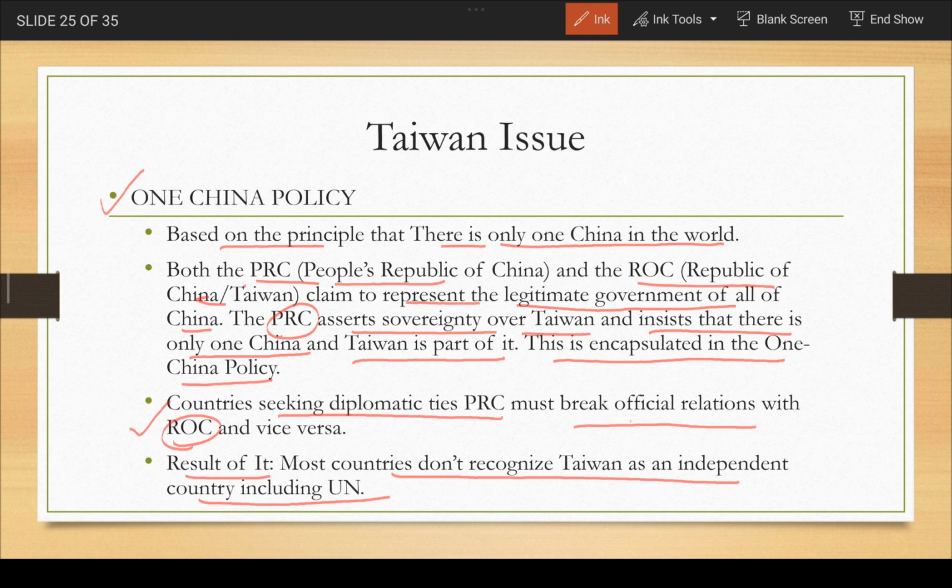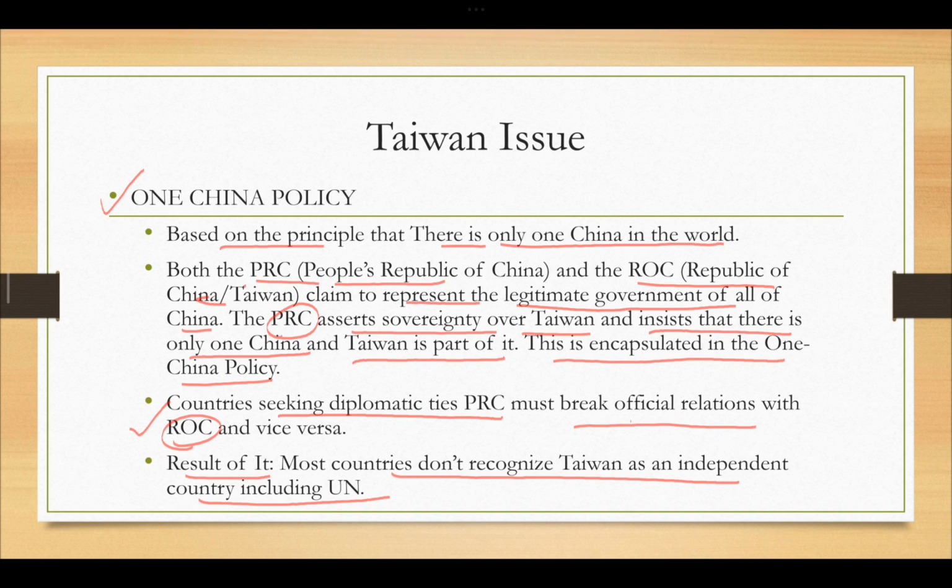See, the reason behind that is very clear. China is, we can say, a great power. So because of that, the countries are having diplomatic ties with China and not with Taiwan, including the United Nations. So this is about the One China policy.